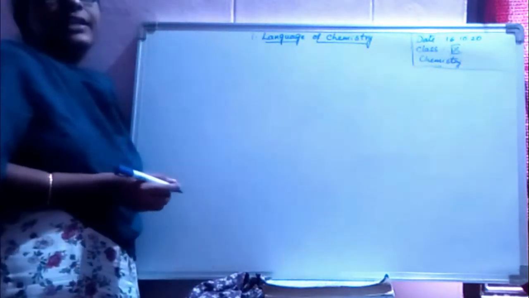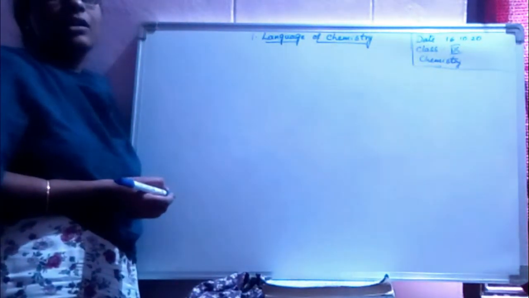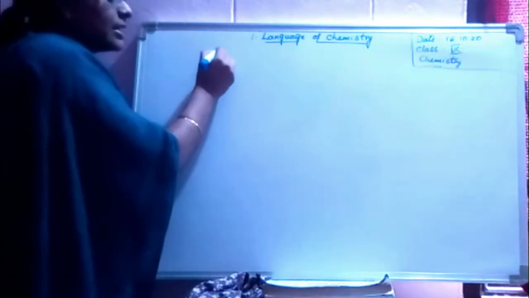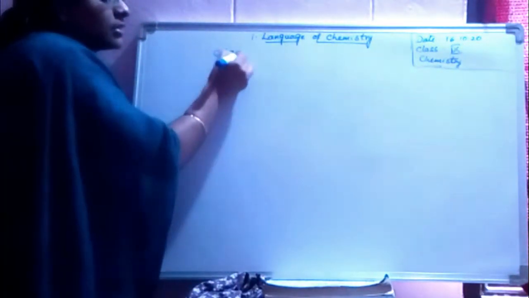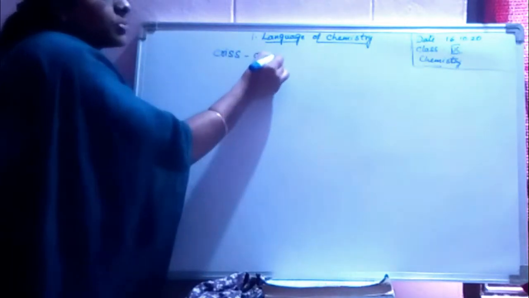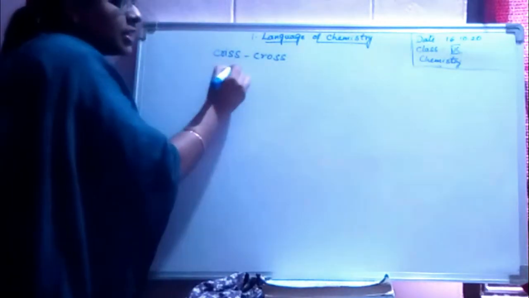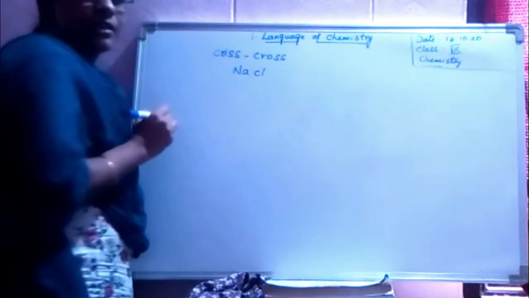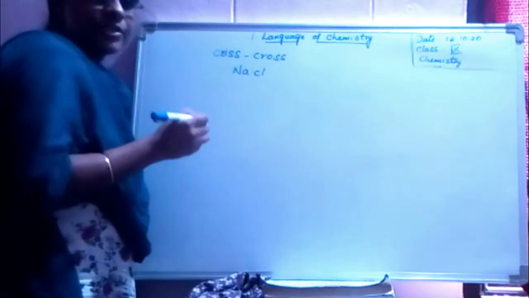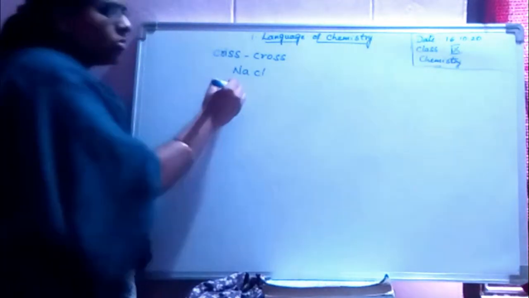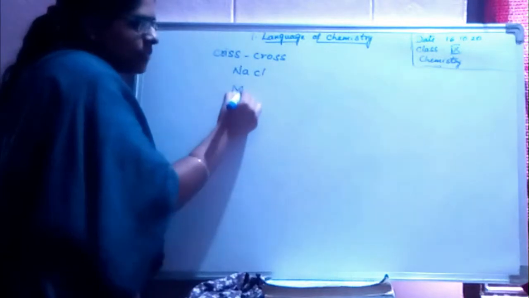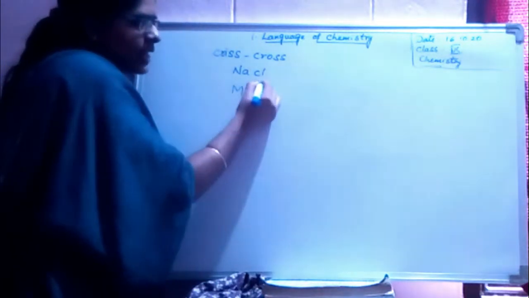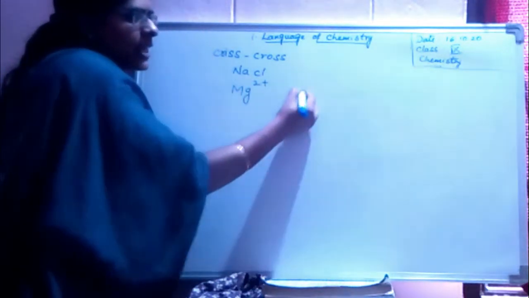We have studied how to form compounds using the crisscross method. We have studied the formation of NaCl. I have given you some homework also: Mg2+ and Cl−.